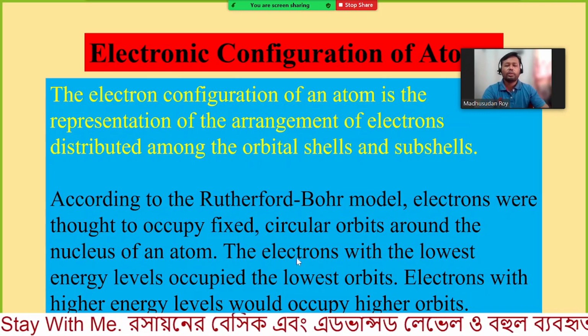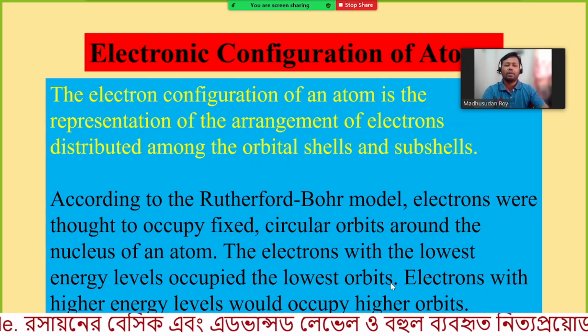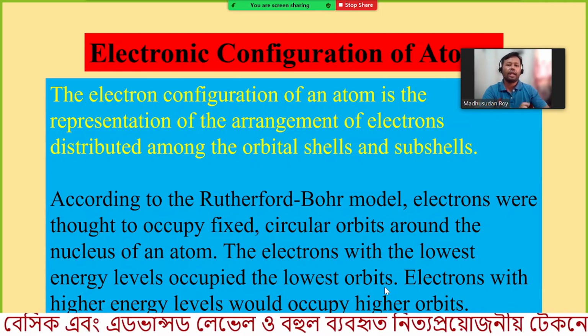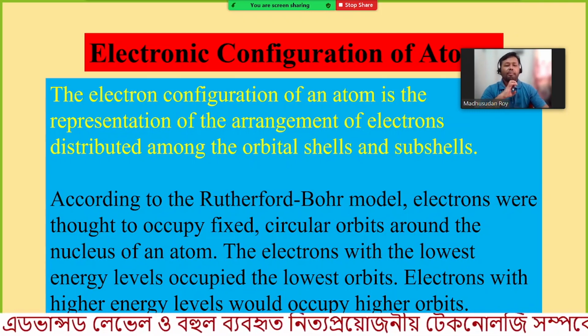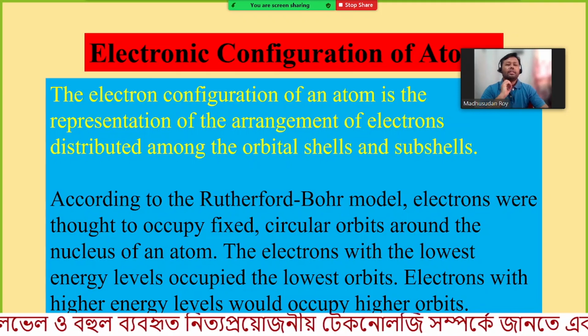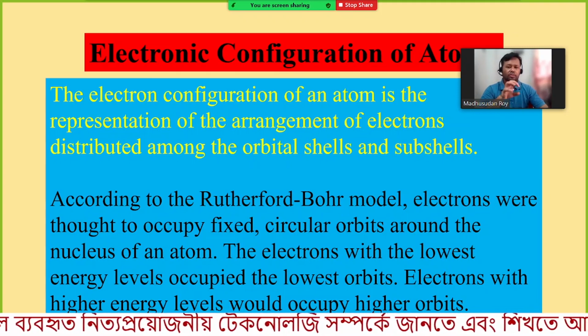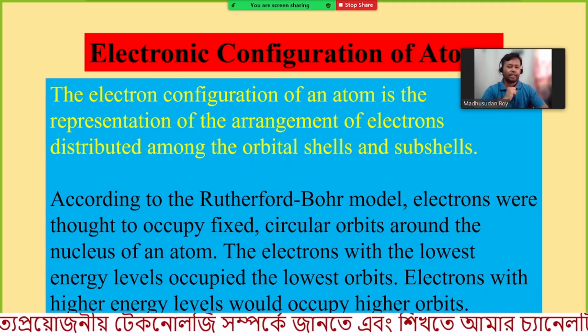The electrons with the lowest energy occupy the lowest orbits. There are many orbits or shells in the atom outside the nucleus.